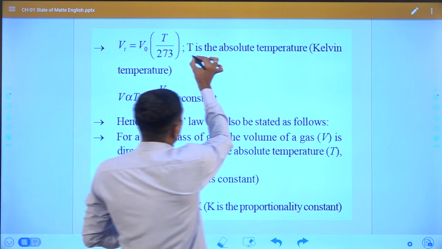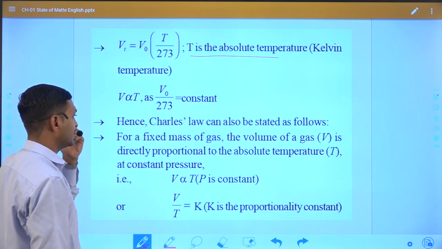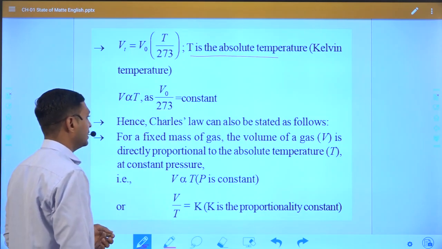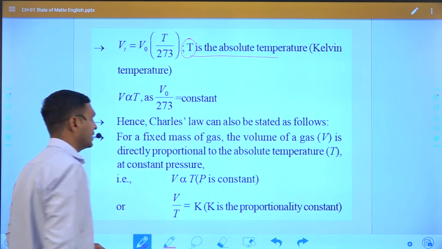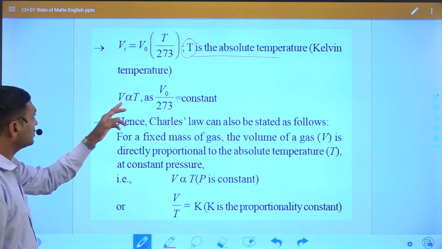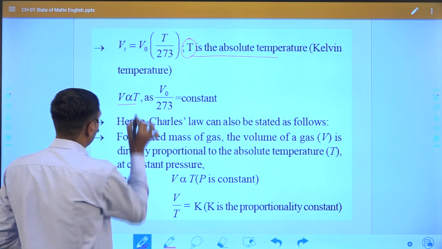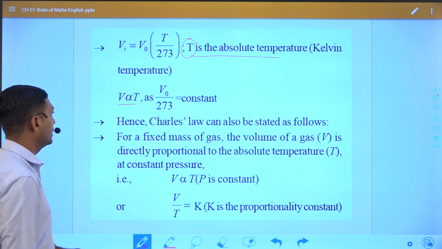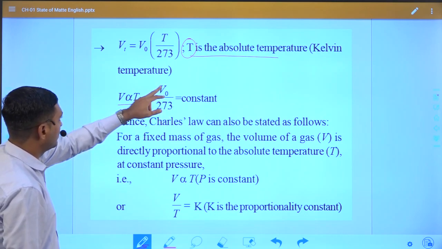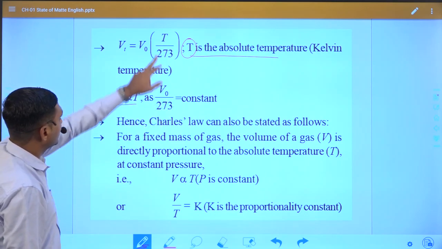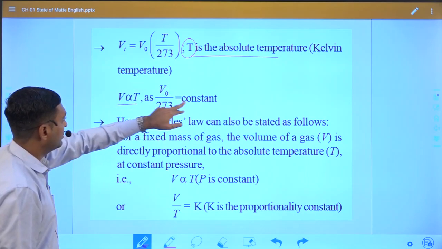So here T is absolute temperature, and that is Kelvin temperature. Generally, while solving equations we will take temperature in Kelvin unit, right? According to Charles' law, volume is directly proportional to T, and the volume increases or decreases by 1 upon 273, and that becomes constant.